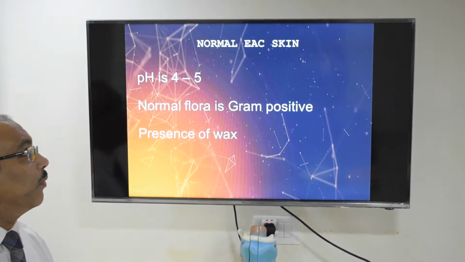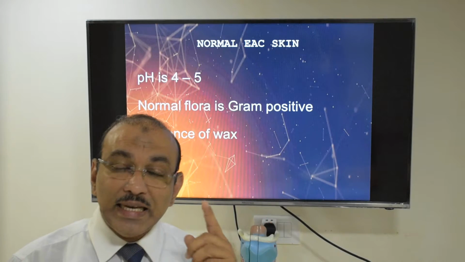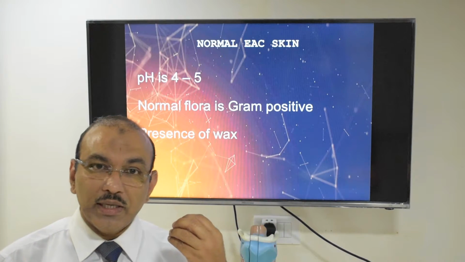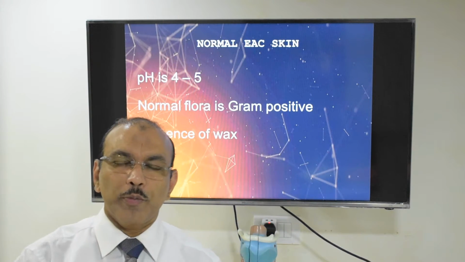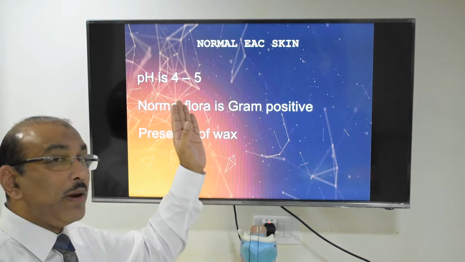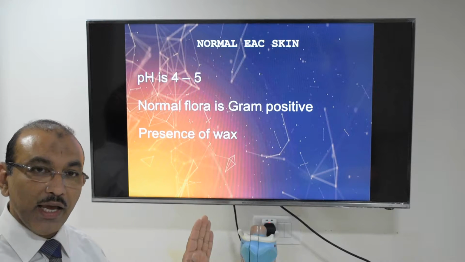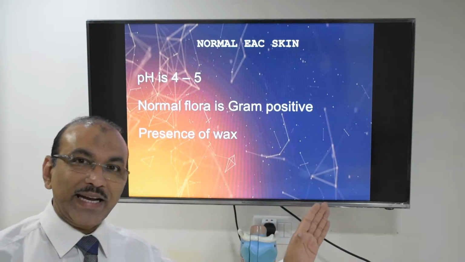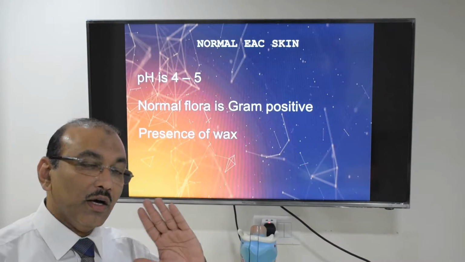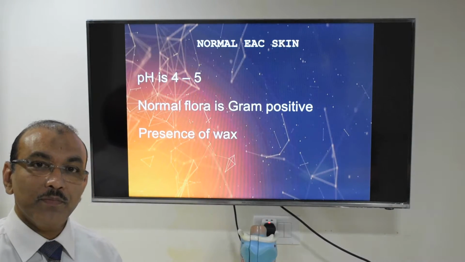So now let us see the skin lining of the external ear. It has a few properties. One is the normal pH of that skin lining is 4 to 5, and you have normal good bacteria, that is gram-positive bacteria.